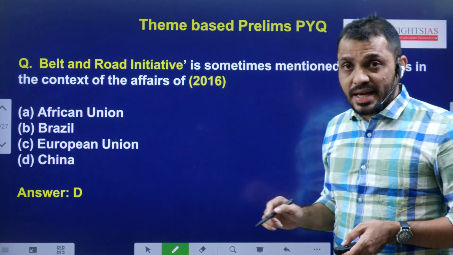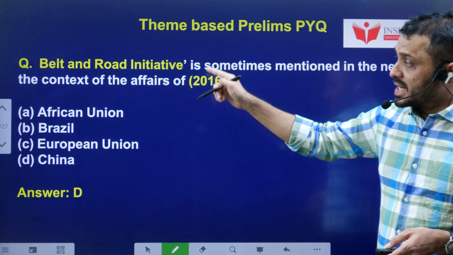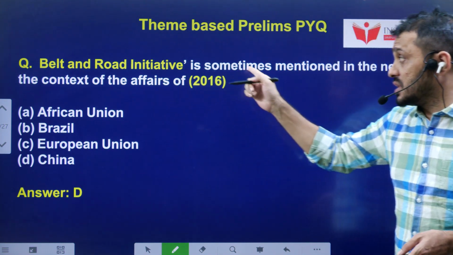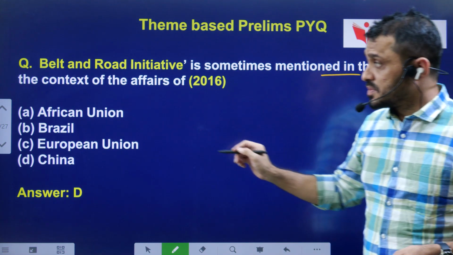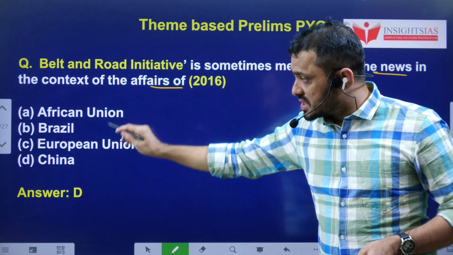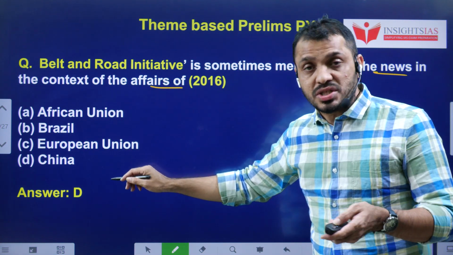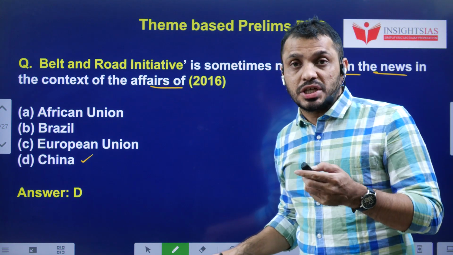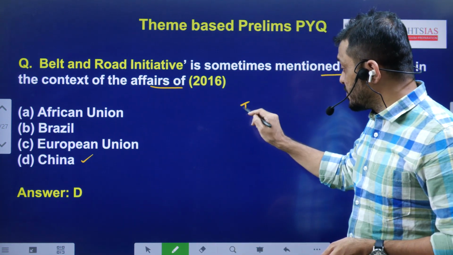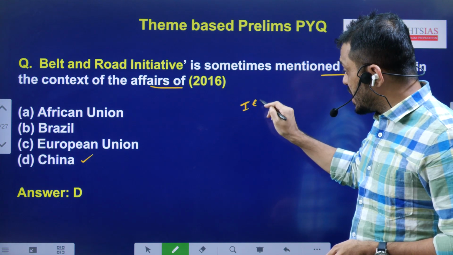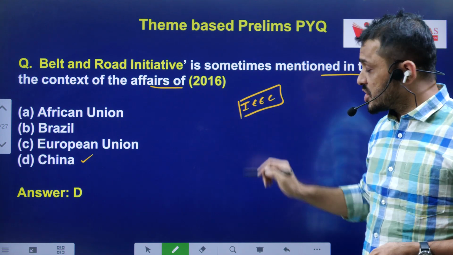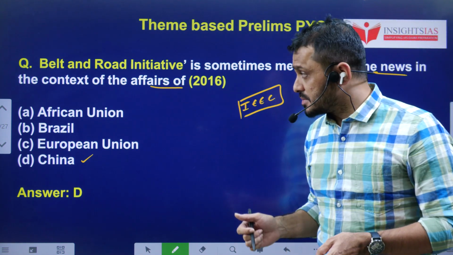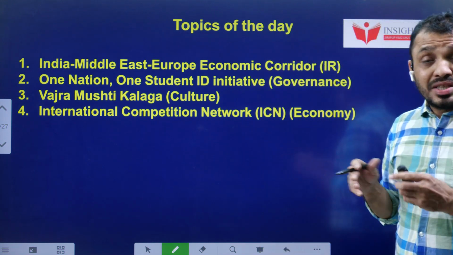Now let us see one example related to this particular topic. Belt and Road Initiative. See here, this is related to one of the international initiative. Belt and Road Initiative is sometimes mentioned in the news, in the context of the affairs of, it is related to what? Obviously, it is a pretty much straightforward question. It is related to China. A similar kind of initiative recently done by India is the India, East Asia Economic Corridor. Of course, in today's video as well, we are going to discuss this particular thing. So that is the theme of the day.